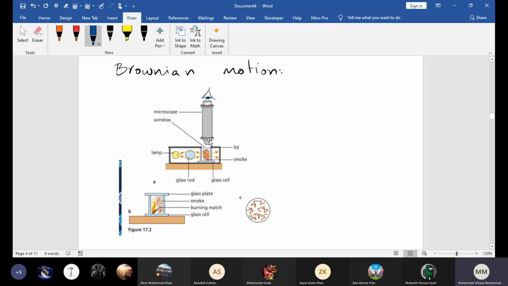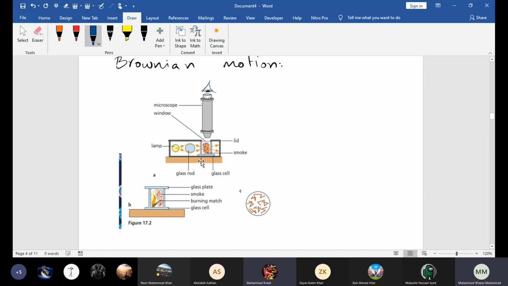This is the experiment. We take a glass box and fill it with smoke. A burning matchstick is put inside the glass box, and then the box is covered with a lid or glass plate.